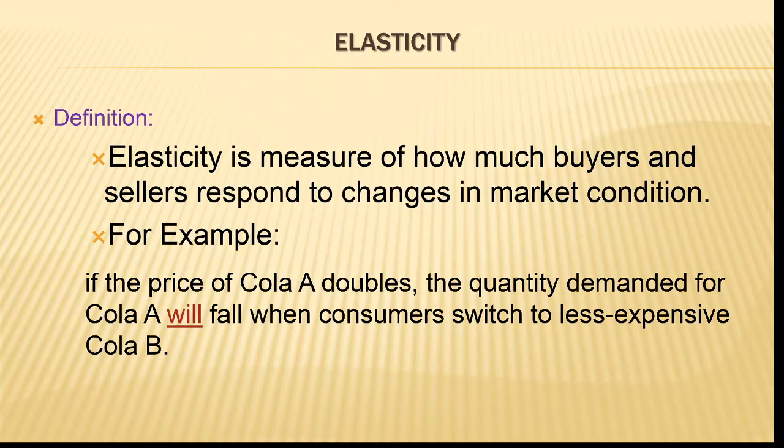Say for example, there are two soft drinks, here we have given A and B. If the price of one particular brand is doubled, say for 5 rupees they are selling it, and tomorrow they increase it to 10 rupees, then automatically the demand for cola A will come down, and people will switch to the less expensive brand B. This is what elasticity is.